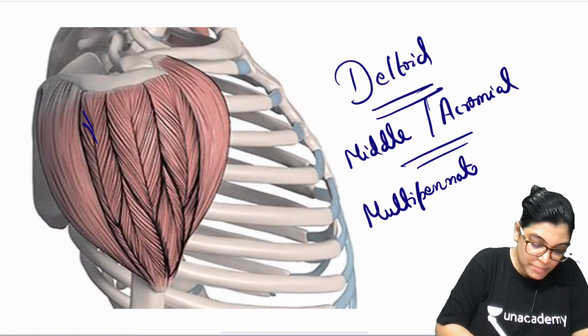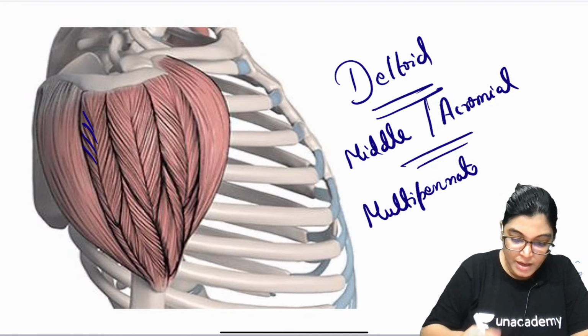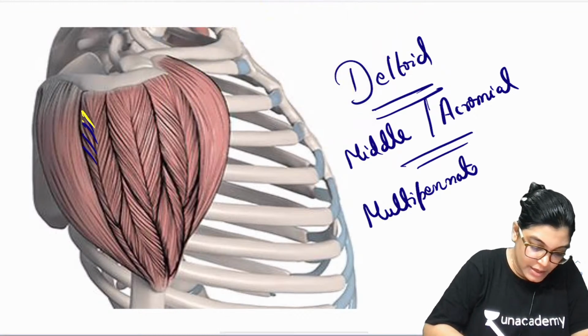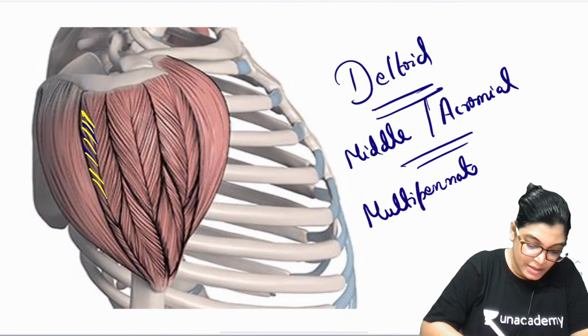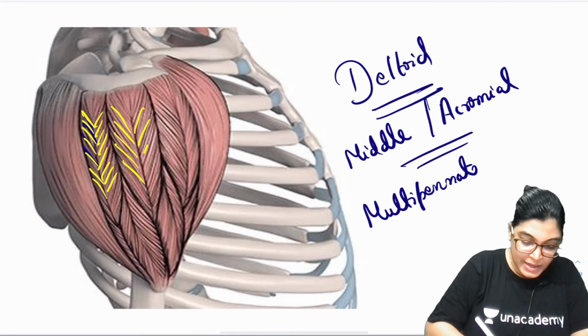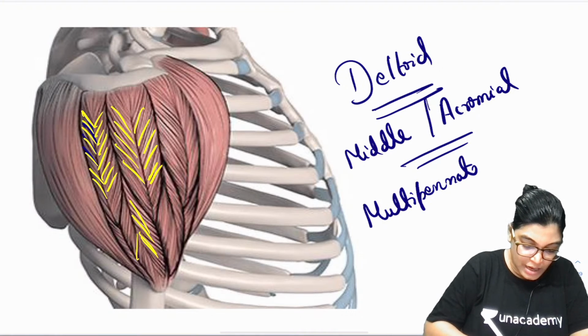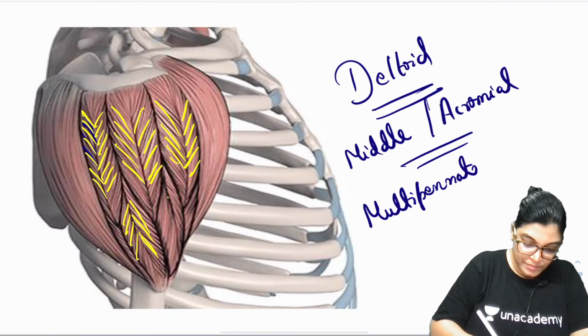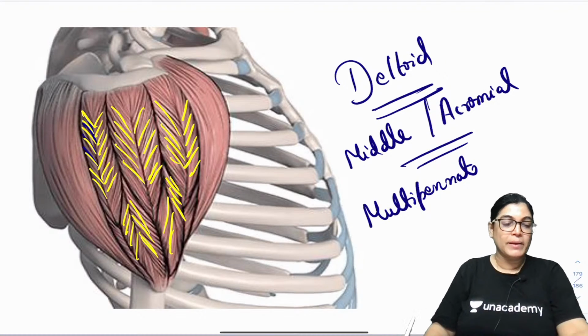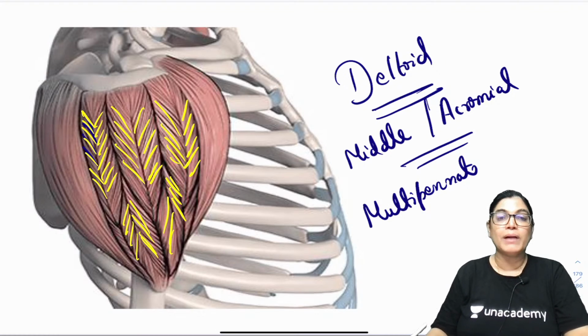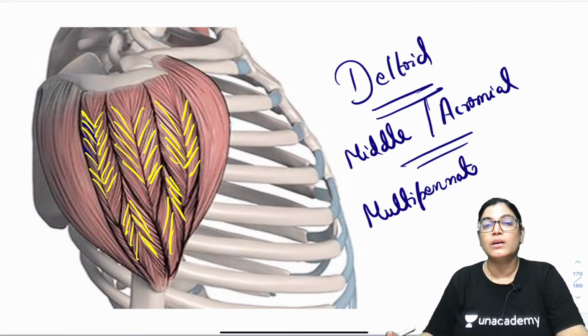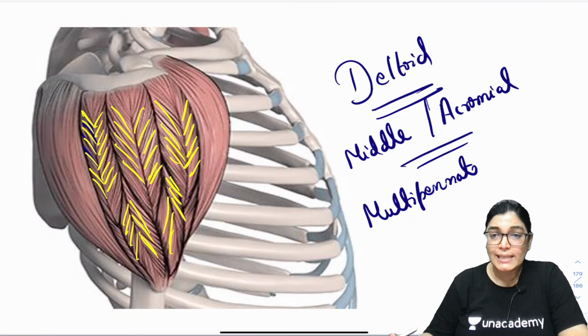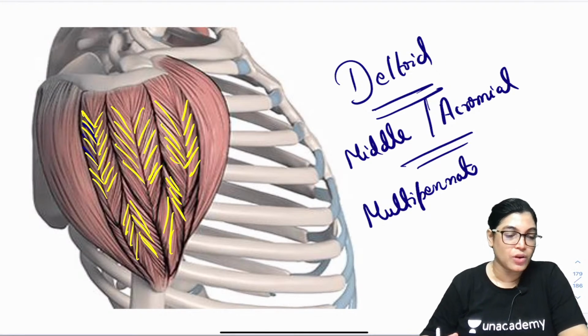Can you see here? Very nicely you can see multiple feathers are there in the deltoid middle fibers. So, it is multipinnate, clearly seen. Deltoid acromial fibers are multipinnate. When we talk about the anterior and posterior fibers, they are just unipinnate, not multipinnate.